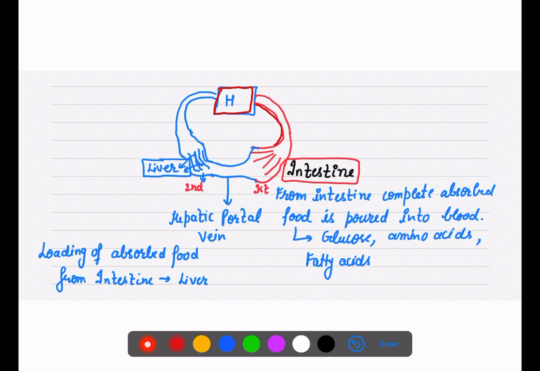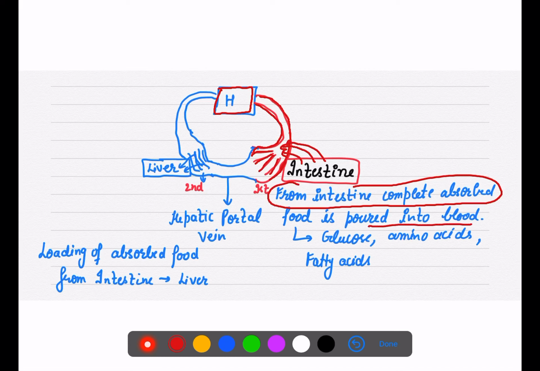Artery is bringing blood, then there are more and more capillaries. So this is our intestinal area. This intestine is getting blood. Now from the intestine, complete absorbed food is poured into the blood.